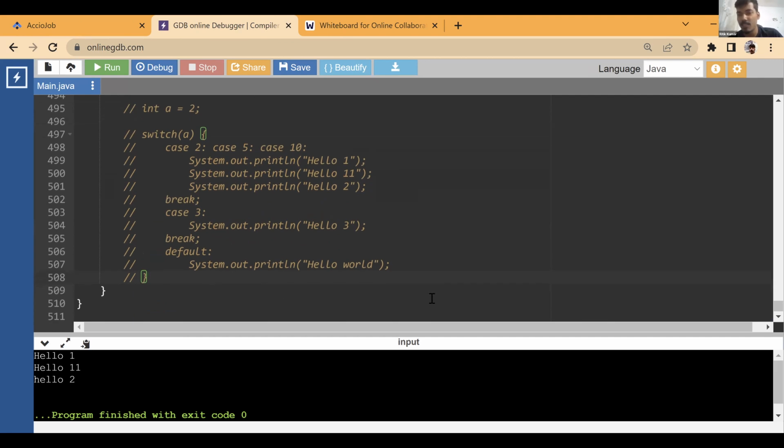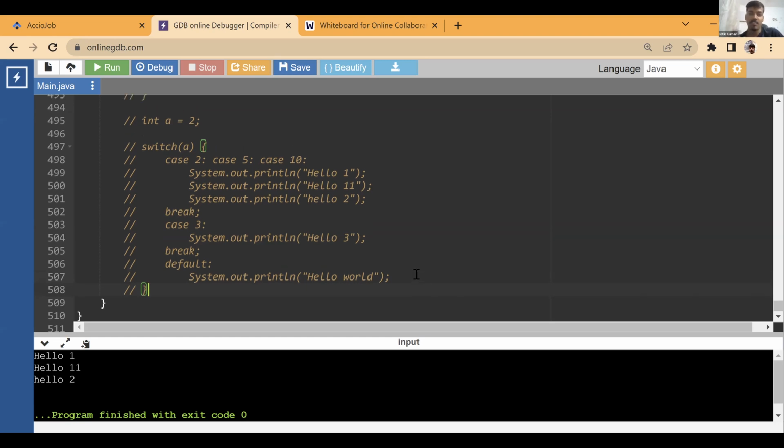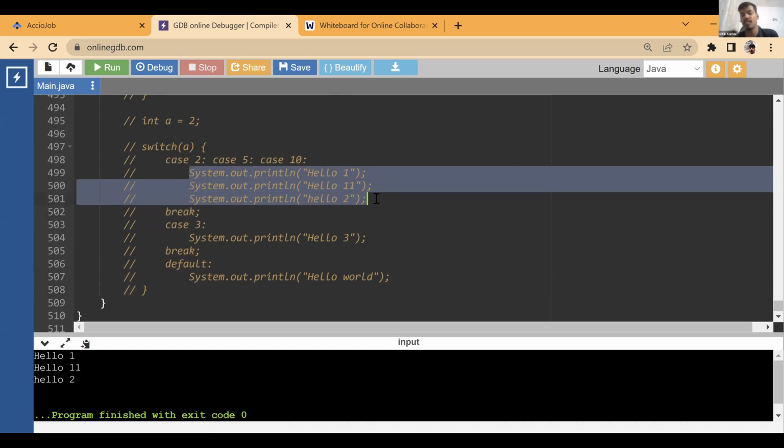Nitin asks, can we perform an operation instead of printing? You can perform an operation. That's fine, right? You can do anything, any logical operation, any arithmetic calculation, whatever you want to do. Okay, that you can do.